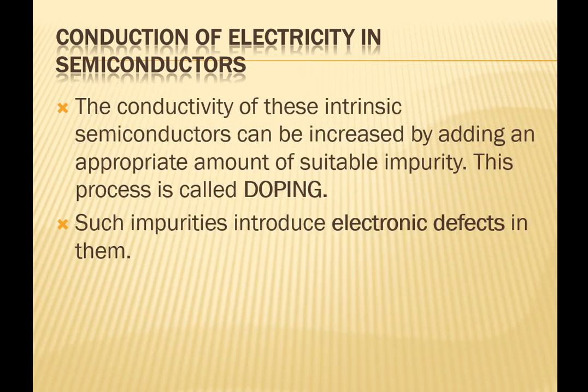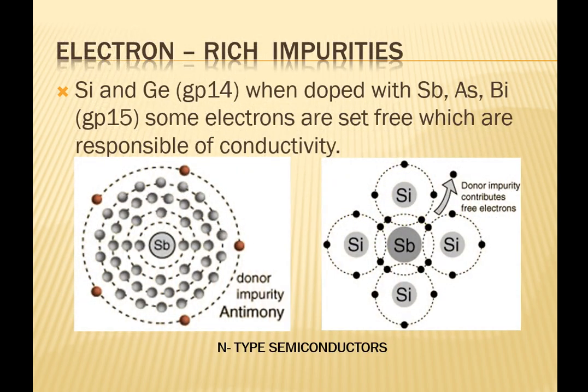Conductivity of these intrinsic semiconductors can also be increased by adding appropriate amount of impurity. This process is called doping. Such impurities introduce electronic defects in them. Here we have added electron-rich impurity. You can see the crystal of silicon or germanium. We have doped it with antimony or arsenic or bismuth.